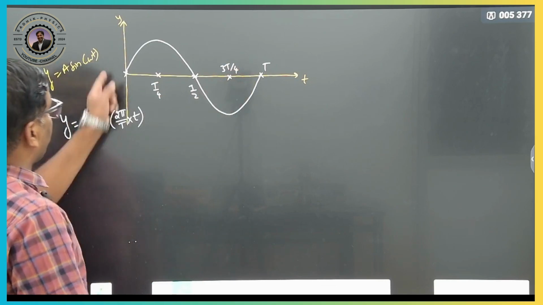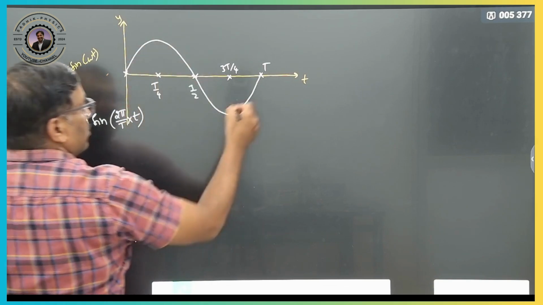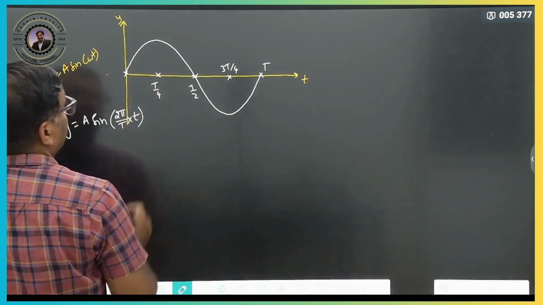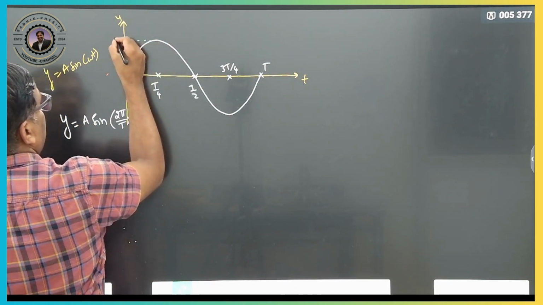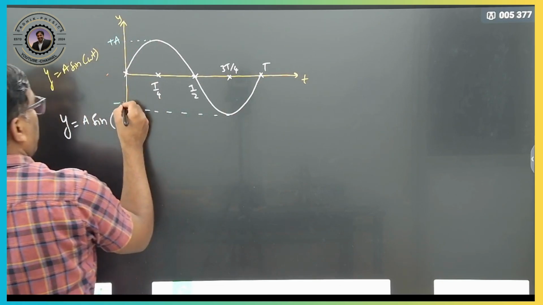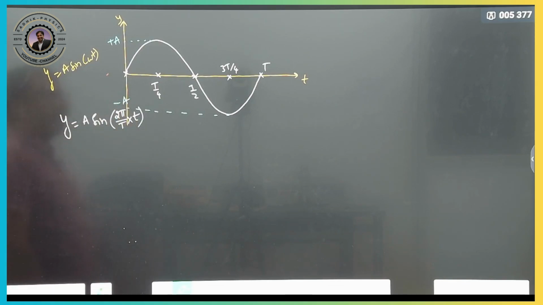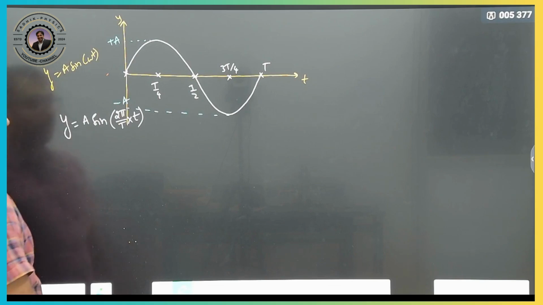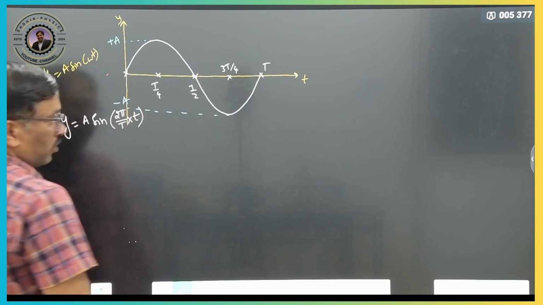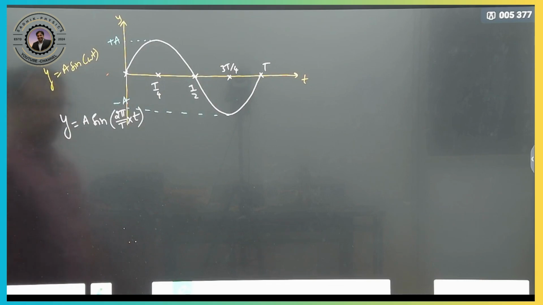Clear? So from here to here, a complete cycle is said to be one oscillation. The time taken for this is nothing but a complete time period. The maximum displacement is here plus a and here minus a. Clear? This is your displacement time graph. In terms of angle you can also write 0, pi by 2, pi, 3 pi by 2, 2 pi. Clear?